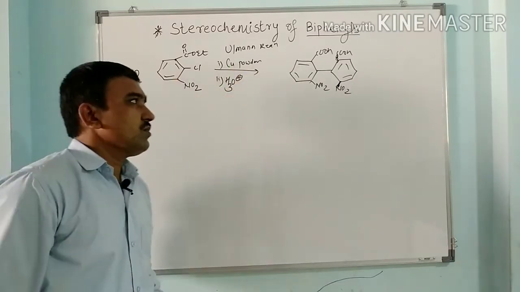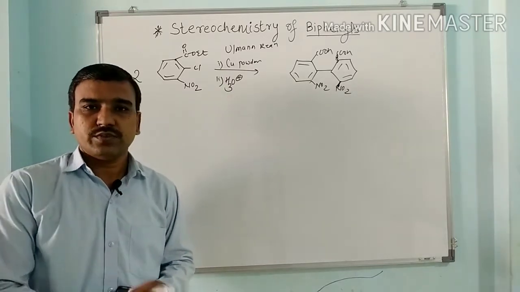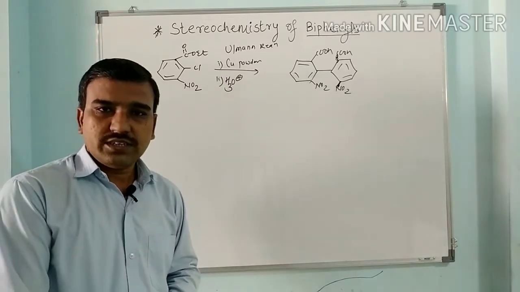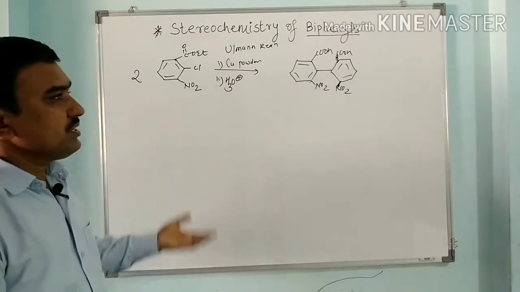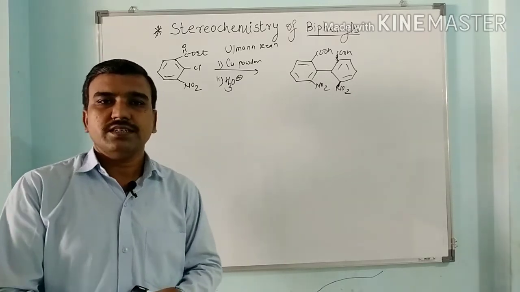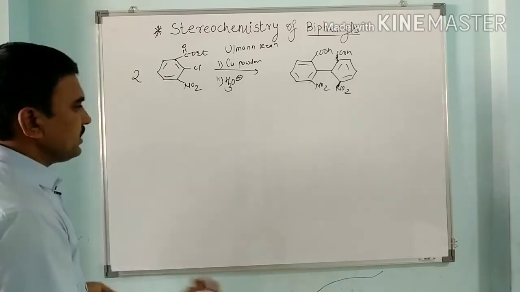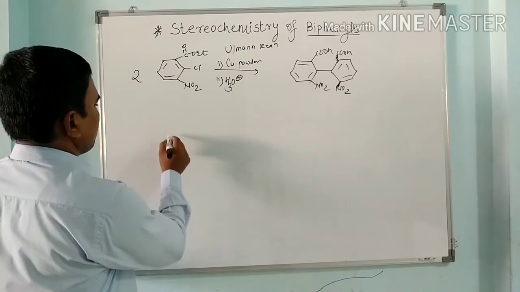So here we have seen the example of optically active dinitrodiphenic acid existing in enantiomeric forms. Now we have to see a few other examples in which, when smaller groups or fewer ortho substituent groups are there, the compounds cannot show optical isomerism or cannot be resolved. So we have to see a few examples.